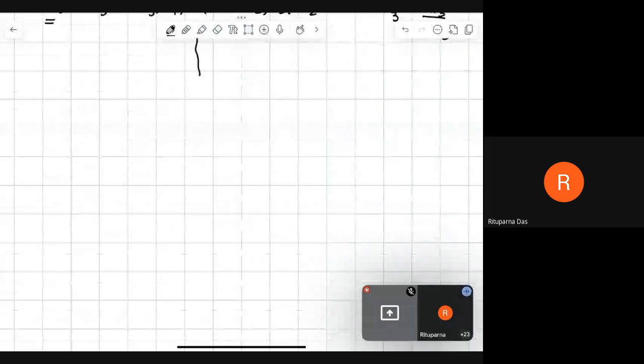Now let's look at an example demonstrating the Gram-Schmidt orthogonalization process.